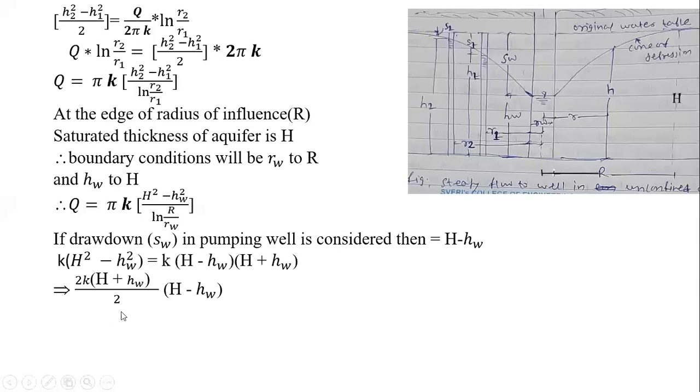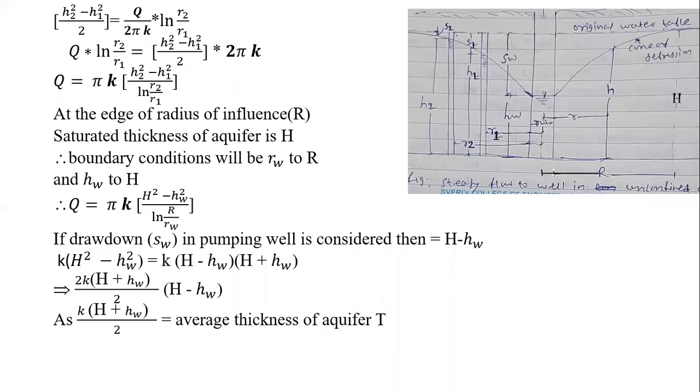Now consider this term, that is 2K into H plus HW by 2. What does it indicate? H is this one, HW is this water level. We are adding them and taking the average. It means that this is nothing but the average thickness of an aquifer T at a time interval T we can say.